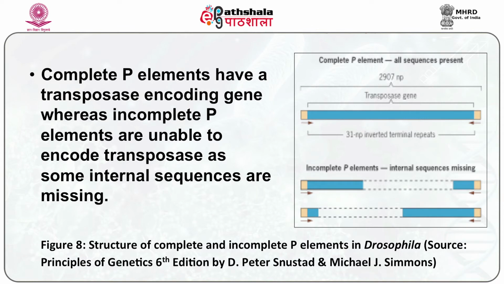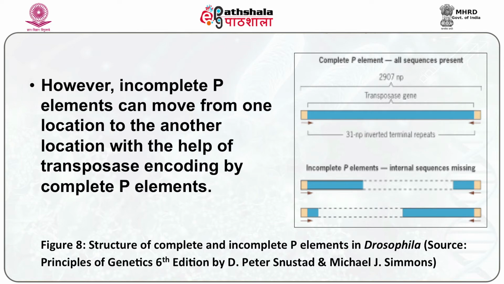Complete P elements have a transposase encoding gene, whereas incomplete P elements are unable to encode transposase as some internal sequences are missing. However, incomplete P elements can move from one location to another with the help of transposase encoded by complete P elements.